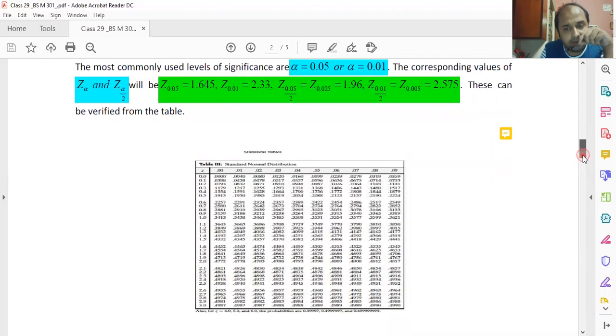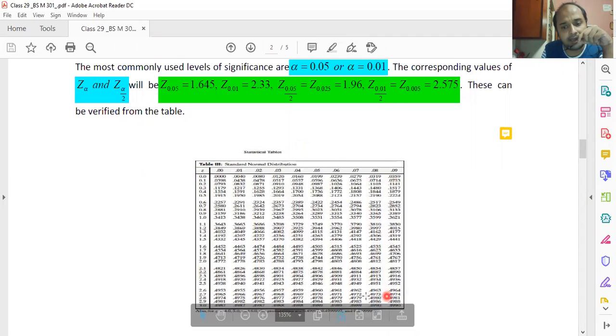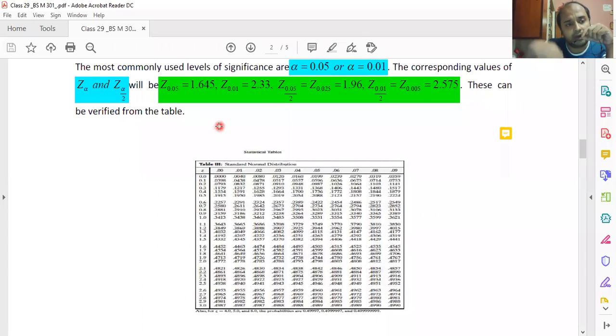So coming back to my original discussion, these are the values, and if you ask me whether these values have to be remembered or not, these 4 values you try to remember, just like you can remember the periodic table. You don't have to remember the entire table, but these values can be remembered. In the Z test we shall be using mostly these, operating on the basis of these values mostly.